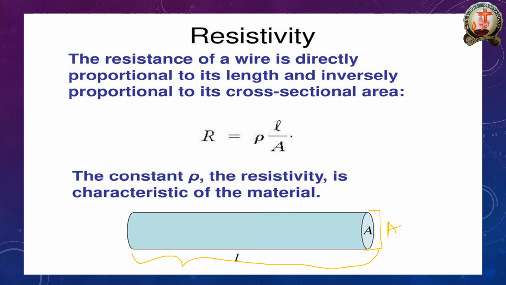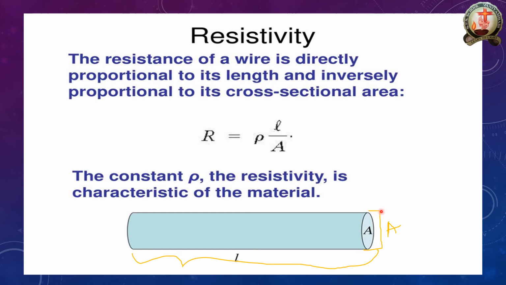So the resistance is directly proportional to the length and inversely proportional to the cross section area.